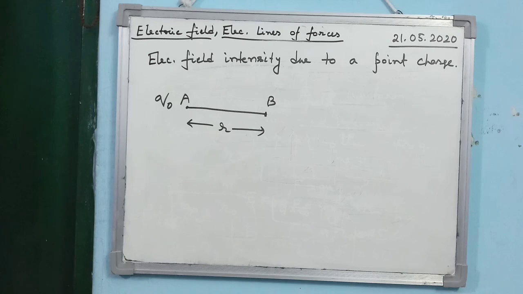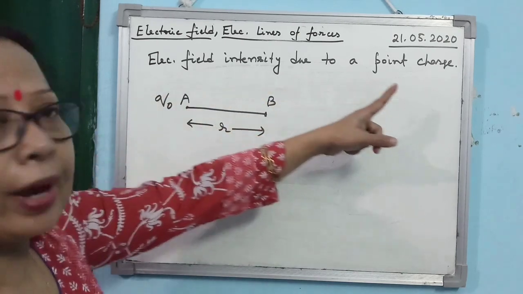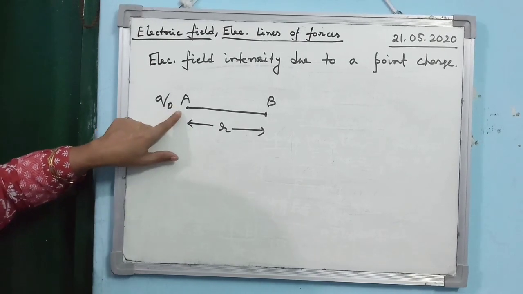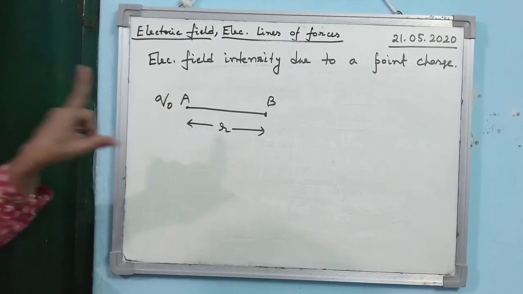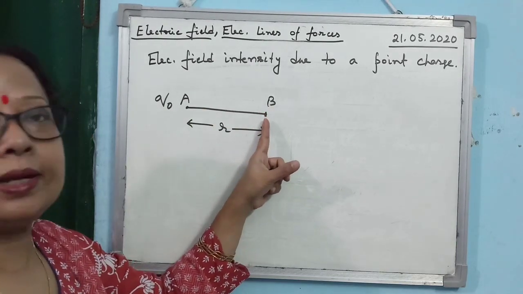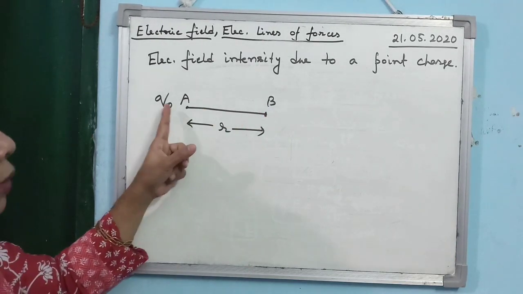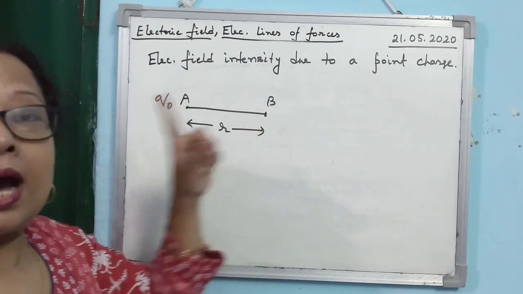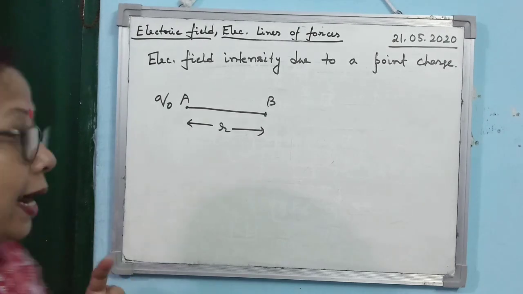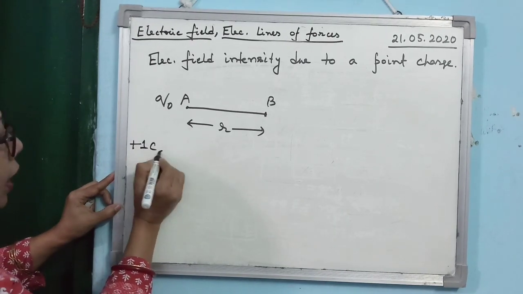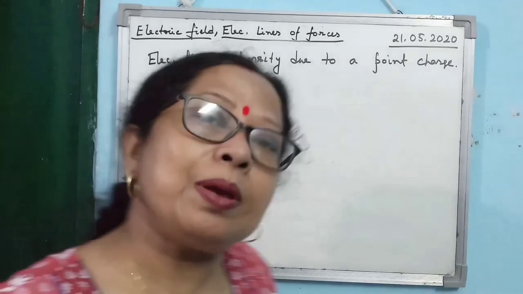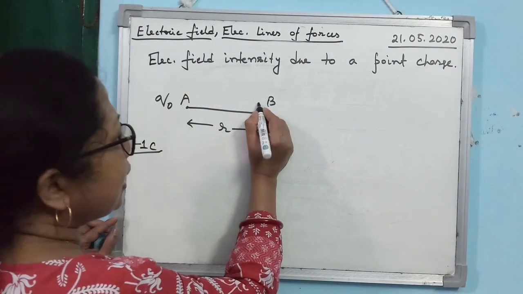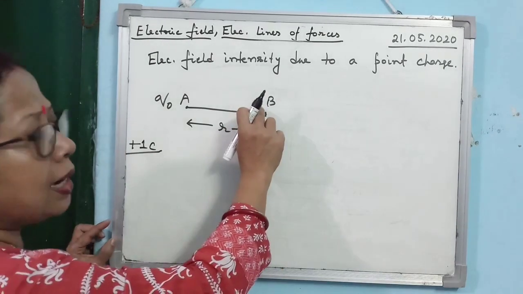Next is electric field intensity due to a point charge. Here you see I have kept one point charge Q naught at the point A, which is known as the source charge, and we want to find out the electric field intensity at the point B due to the point charge. So you are supposed to keep at the point B a unit positive charge, meaning plus 1 coulomb charge. Now it may not be possible to always get a unit positive charge. So generally we keep any charge q. This is known as the test charge.